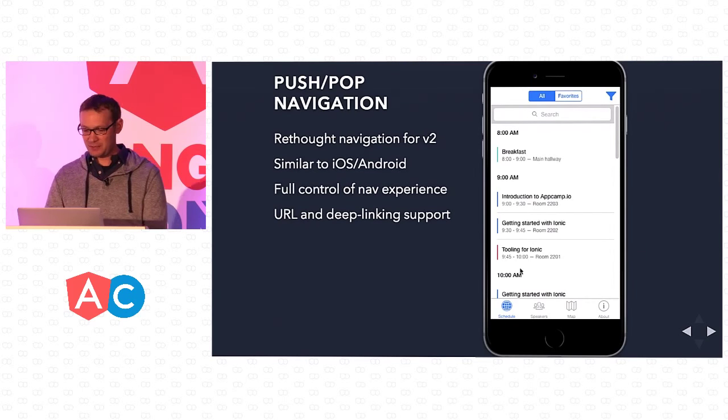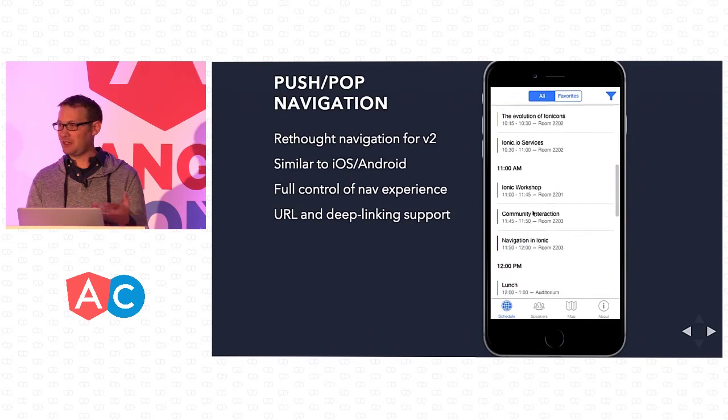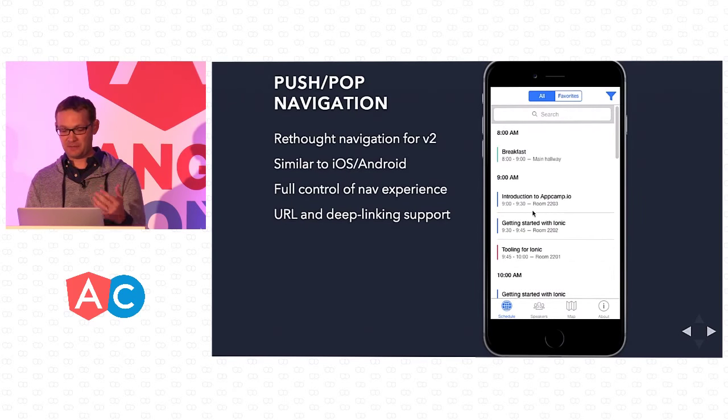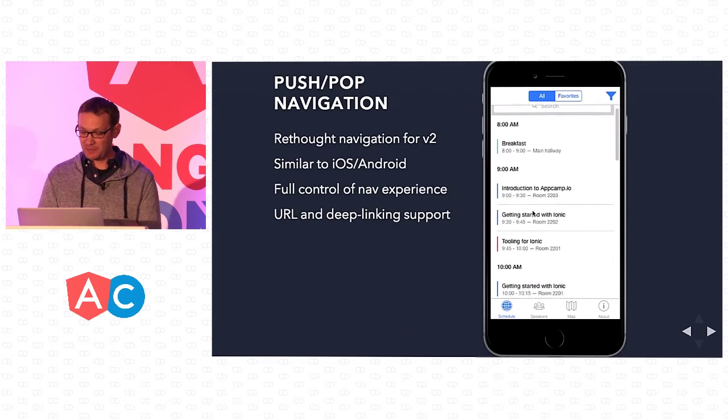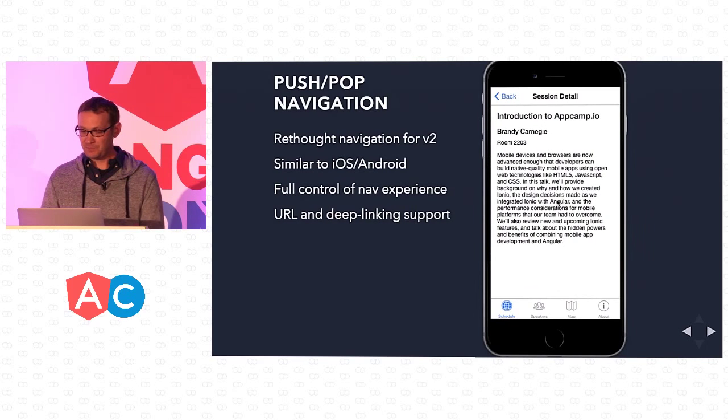In this example here, you see that I have the schedule open. This is an example Ionic 2 app that we actually have open source and up on GitHub that anyone can start using, and we're going to continually improve. In this Ionic 2 app, I have a list of sessions. Go into one of them, and I'm at session details, appcamp.io. Now let's go into speakers.